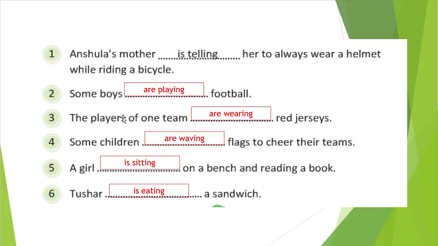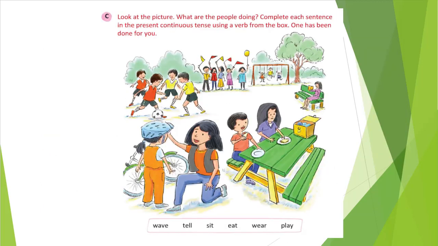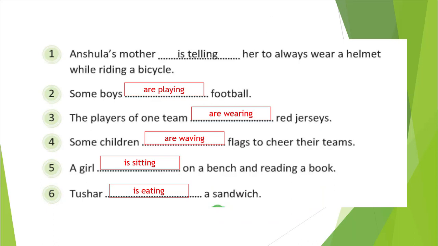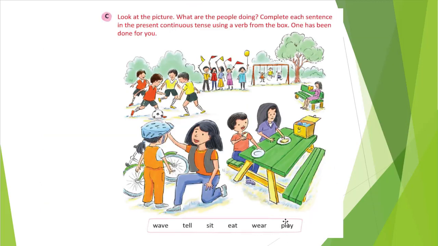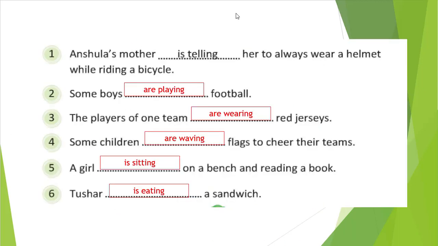Then some boys. So here some boys are there, right? What are they doing? Football, that means playing. So we will use the play verb from here. Eat, tell we have used. Play is the verb we will use then. So what will we write here? Some boys, so that is a plural. So we write are, and play verb with ing, that is play plus ing. So playing football. Right. So it is very easy.